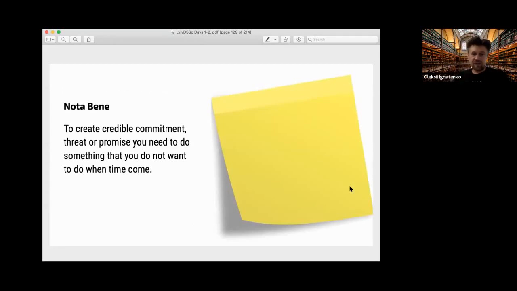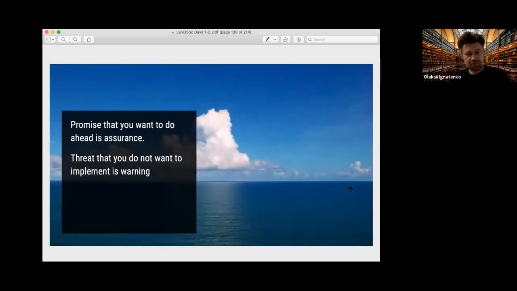So to create a credible commitment, threat, or promise, you need to do something that you do not want to do when the time comes. This is a principle. If you have a promise that you actually want to do, then this is called assurance. It's not a promise, it's assurance. And the threat that you do not want to implement is called a warning.